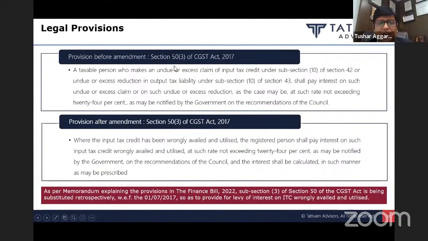It says that where the input tax credit has been wrongly availed and utilized, the registered person shall pay interest on such input tax credit wrongly availed and utilized at such rate not exceeding 24% as may be notified on the recommendation of the Council in such manner as may be prescribed. So the words used are input tax credit has been wrongly availed and utilized. Let us read this section along with Rule 88B also.